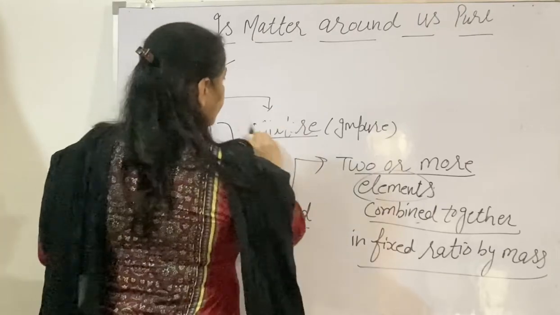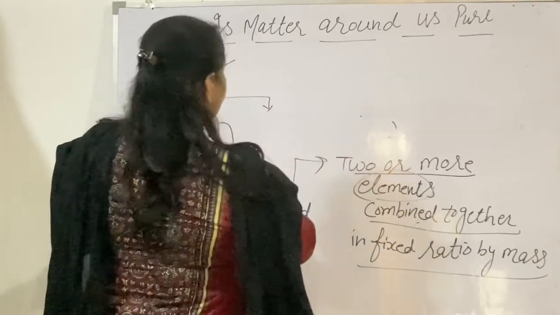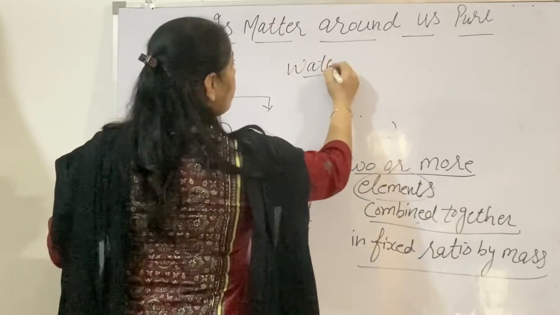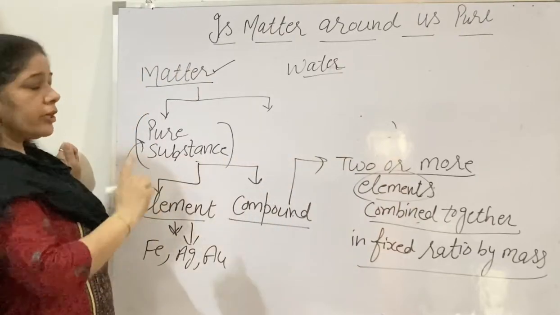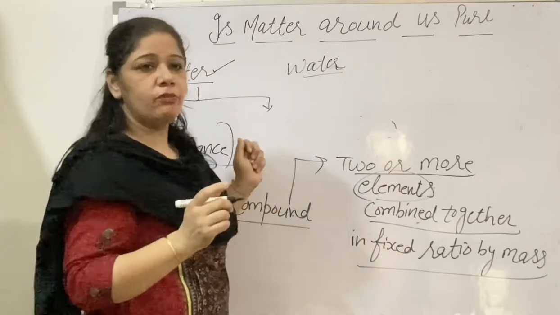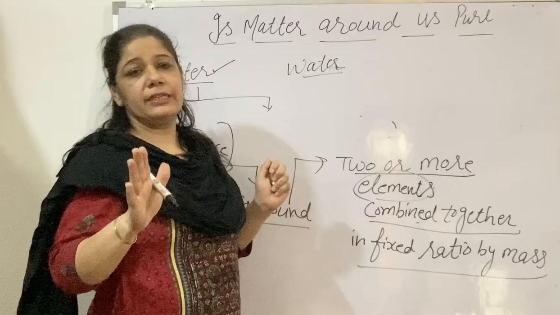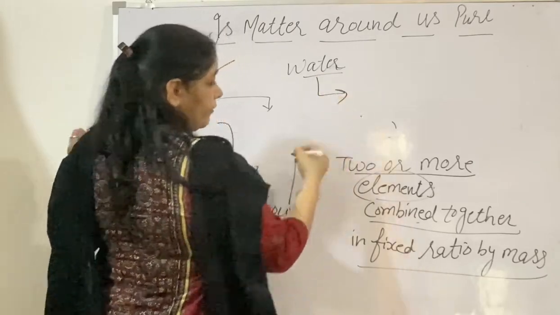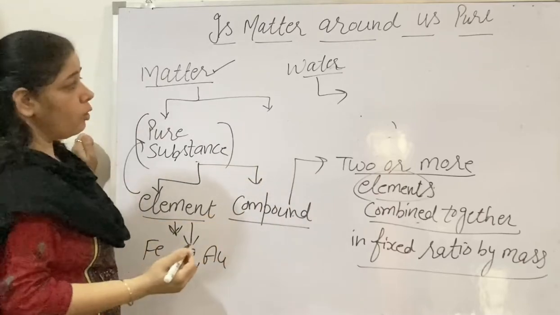For example, I am giving you a very simple example: water. From wherever you take the water, from any country, you find that water has the same composition.